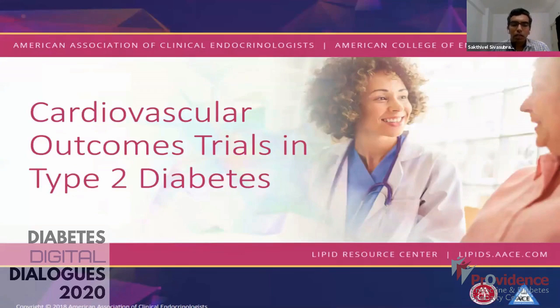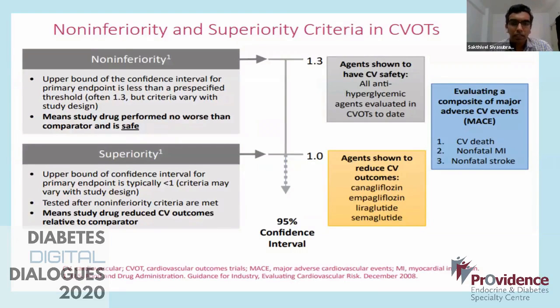Now, having said that, in 2018, the AACE came up with an article on cardiovascular outcome trials and type 2 diabetes. I'm going to touch upon these things and then quickly go into the other aspects. As I said, in a CVOT, what we're basically looking into is non-inferiority and, if possible, superiority as well. Agents shown to have cardiovascular safety: till now, almost all antihyperglycemic agents evaluated in CVOTs have shown to be CV safe.